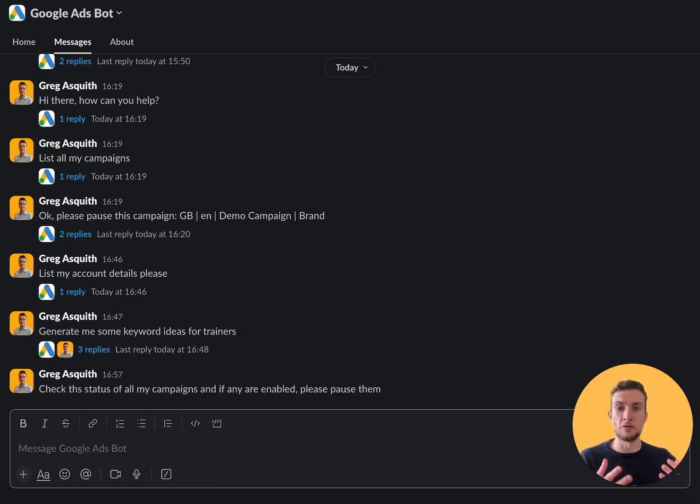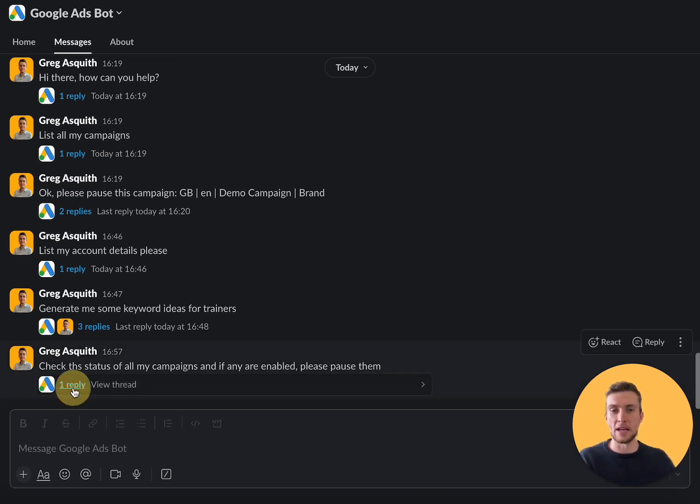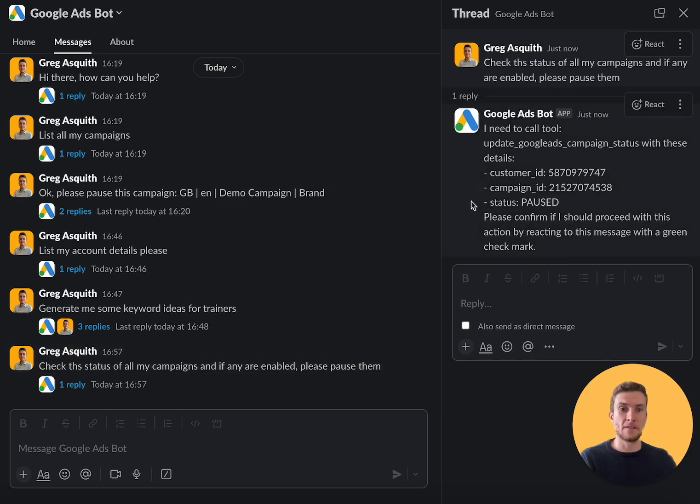Now that message is going to go from Slack up to my custom AI agent who has access to some tools to interact directly with Google Ads. So we've got a reply in the thread, and it's found an active campaign and it needs to pause it. Now, because pausing a campaign is quite an important thing to do, there's some extra logic built in here that I've set up that it's going to check with me that that's actually okay.